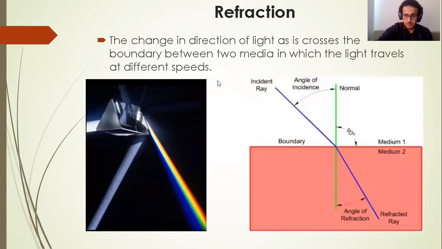The third part of my presentation is refraction. Refraction is when light changes its direction as it moves from one medium to another medium. Why? Because the refractive index of the two materials is different, so the speed of light will be different. The refracted ray will be bent either closer to the normal or away from the normal.